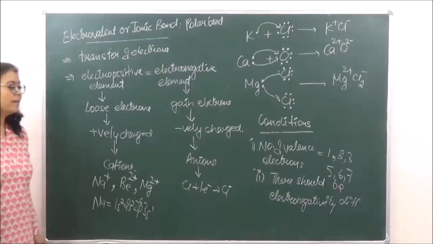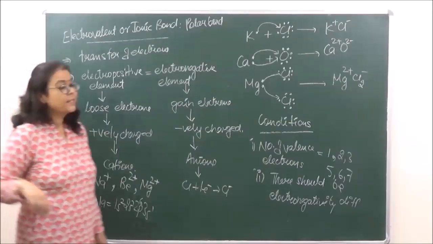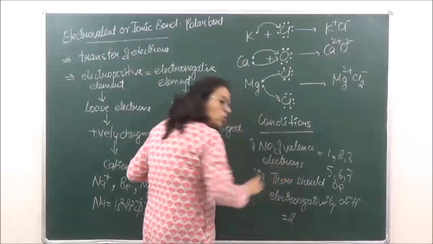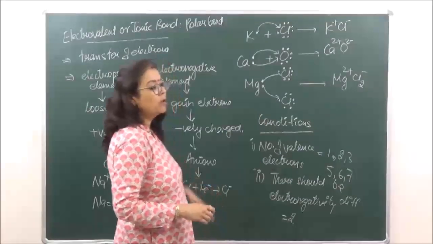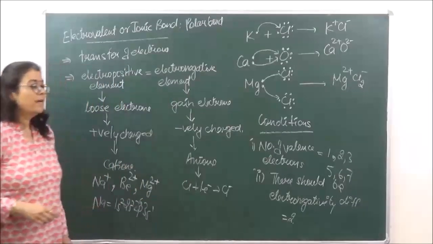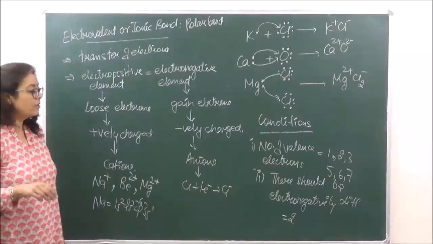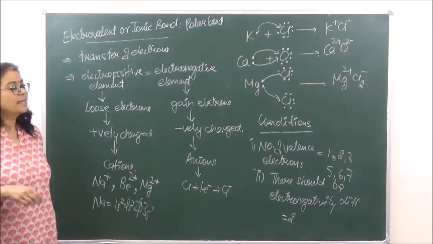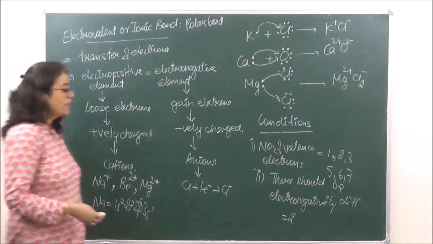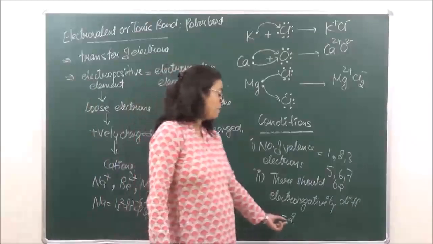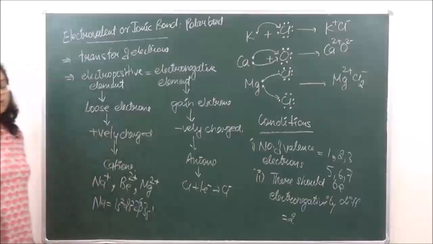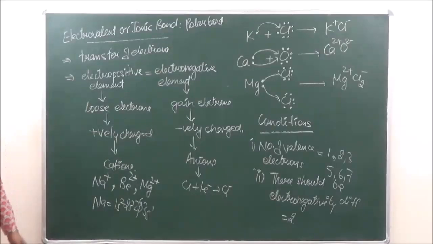Okay, so if the electronegativity difference between the two combining atoms is equal to 2, only then will an ionic bond be formed. We have calculated the electronegativity difference by 2 scales. One was the Pauling scale and the other one was the molecular. So if the electronegativity difference between the two combining atoms is coming as 2, only then is the formation of ionic bond going to take place.